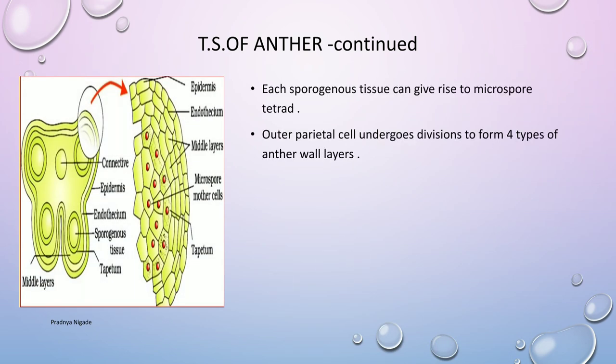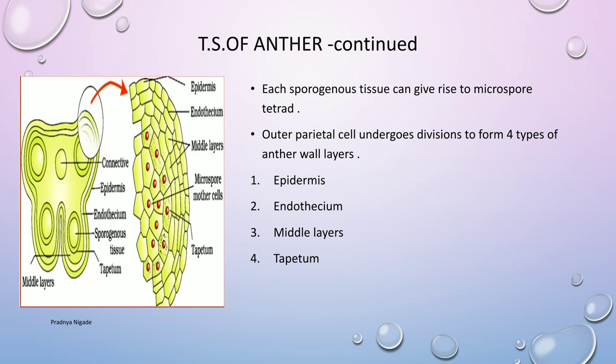So each sporogenous cell gives rise to a microspore tetrad. It means pollen grains. And what happens to the outer parietal cells? Outer parietal cells undergo division to form four types of anther wall layers. Now these anther wall layers are as follows. Number 1, epidermis. Number 2, endothecium. Number 3, middle layers. And number 4, tapetum.